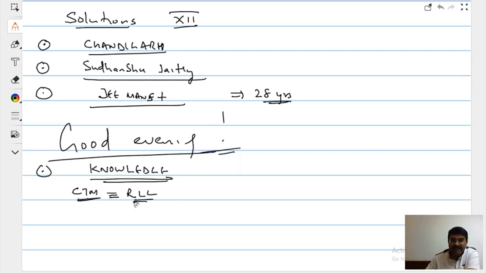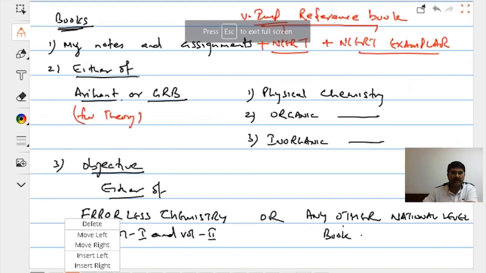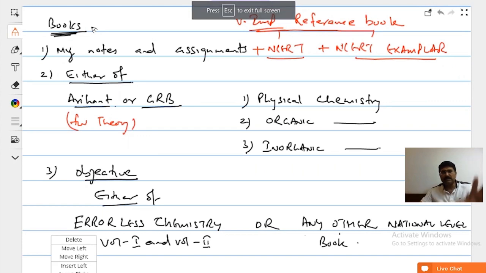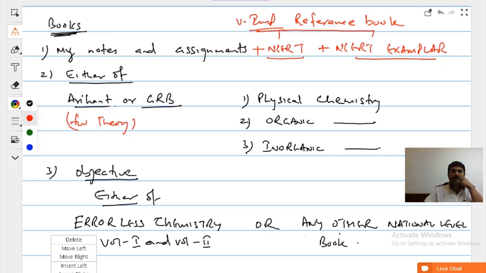It is ratta laga le. Which books are you going to follow? Do not buy all these books in one go. Take time and slowly I will tell you, then you can arrange all these books. On top, my notes and whatever assignments I share with you will sit. NCERT and NCERT Exemplar are going to be our very important reference books.